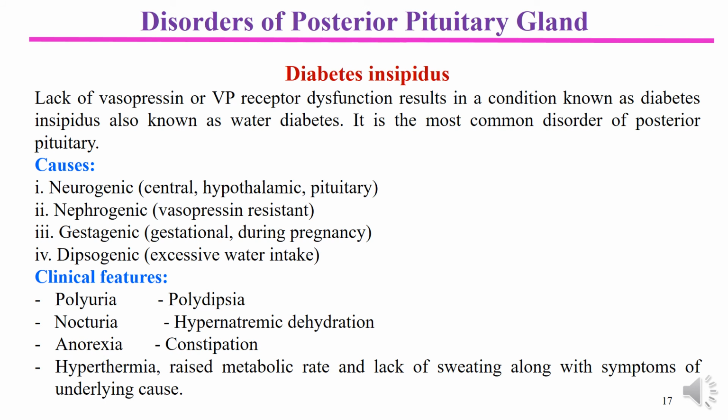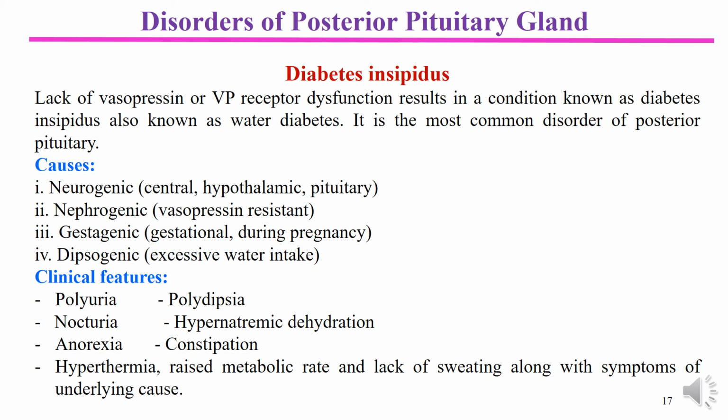Now it is time to discuss some disorders of the posterior pituitary gland. Number one is diabetes insipidus. Diabetes insipidus is the situation seen due to deficiency of vasopressin, or the antidiuretic hormone, or damage or reduction in vasopressin receptors. Any one of these situations leads to a condition called diabetes insipidus. It is diabetes, but it is not the well-known diabetes mellitus.